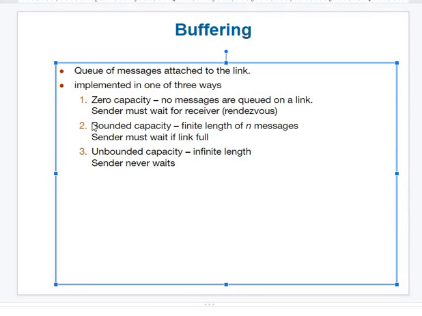How many types of buffers are there? There are three types of buffers. One is the zero capacity buffer. It will never store any of the message. It is just like an open pipe: it collects the data and simply forwards it. That's called zero capacity.